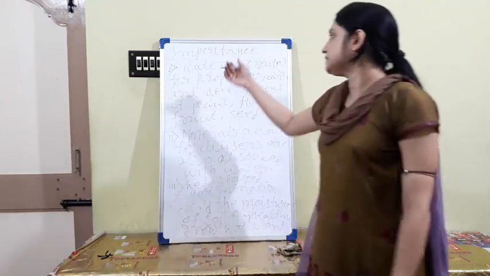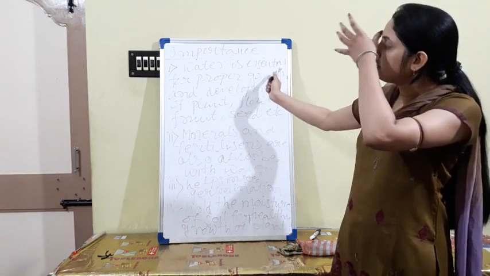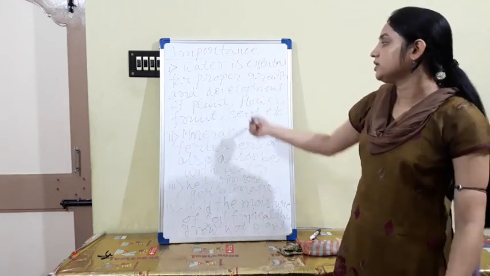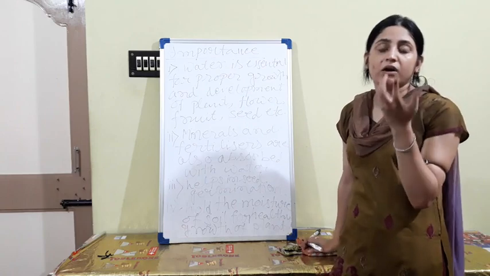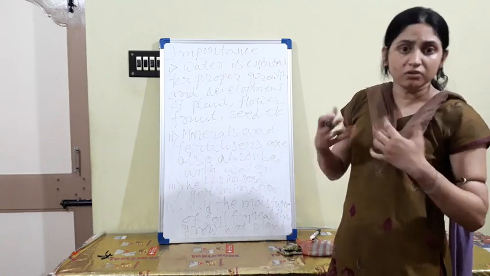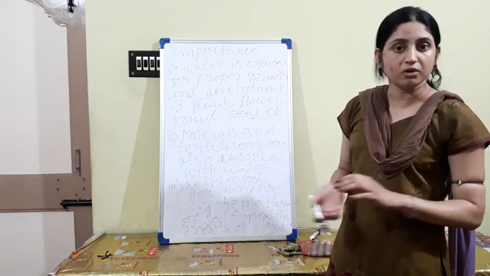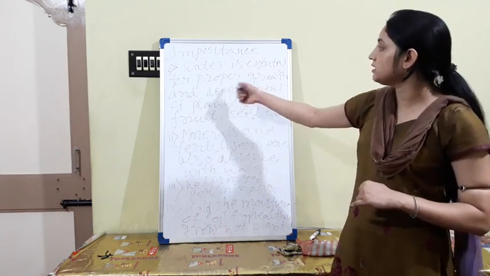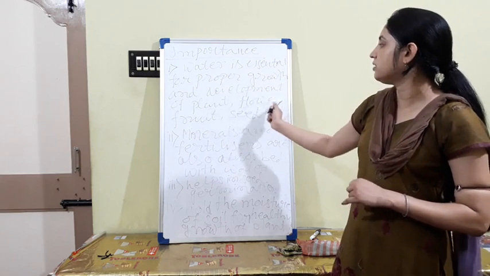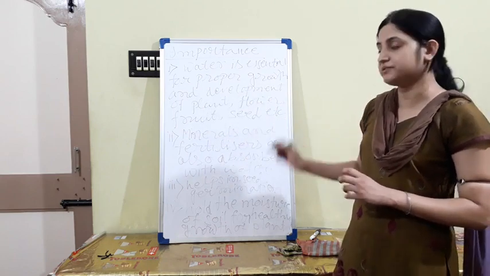Okay, so this is the importance. The first one: water is very essential for proper growth and development of plant, flower, fruit, seed, all of them. We also need water. Living organisms need water. Without water they cannot think about their life. So water is essential for the proper growth and development of plant, flower, fruit, seed, etc.